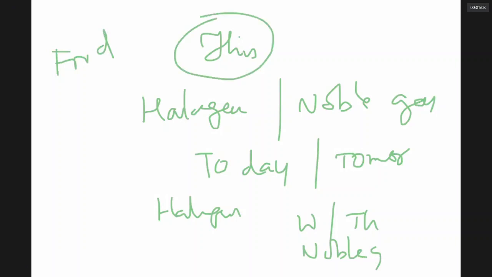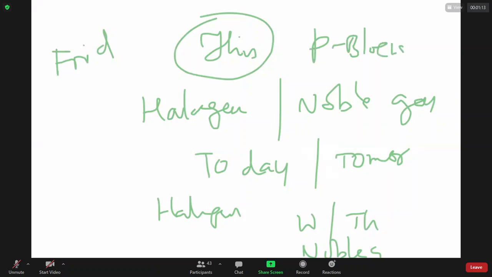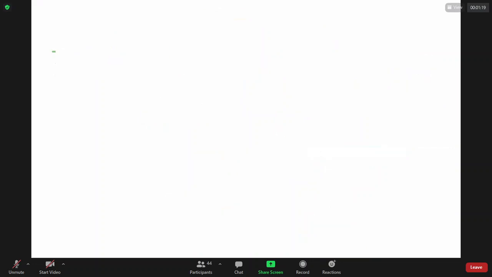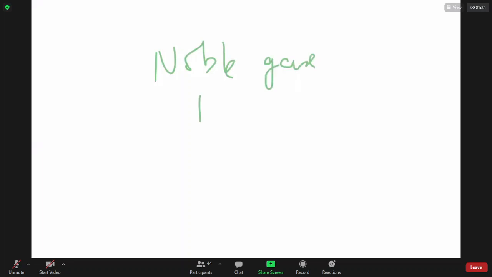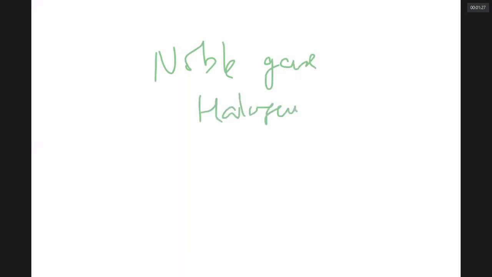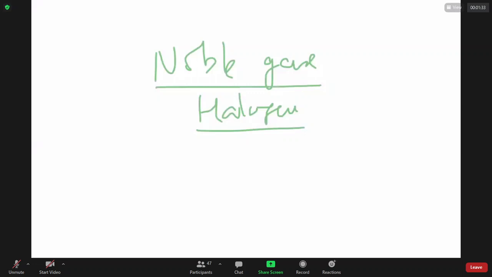This weekend, complete P block elements of 12th class. Okay, sir? I repeat, noble gases. Halogens as well as noble gases, sir. Full. This week, halogens as well as noble gases we try to do. Let me see whether we can do. Definitely we will complete halogens. If possible, we complete noble gases. Okay, sir.